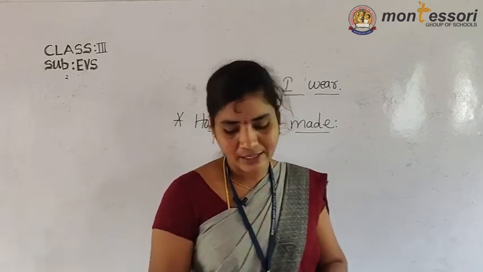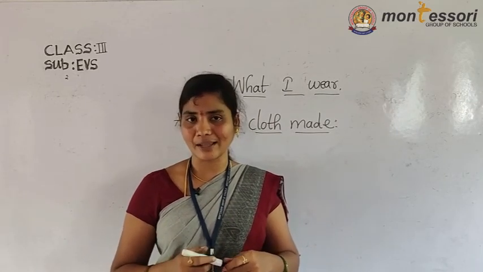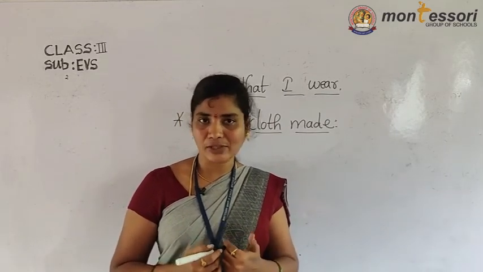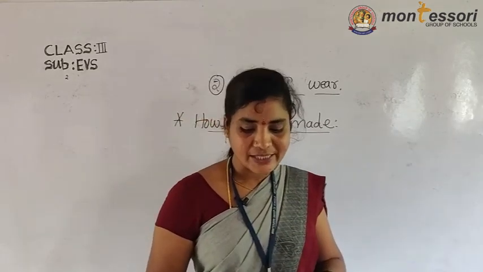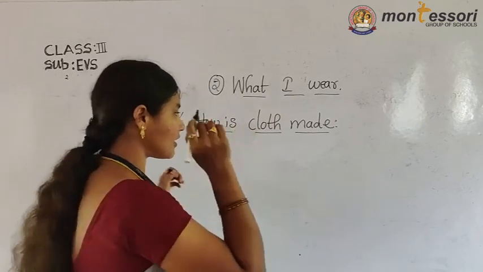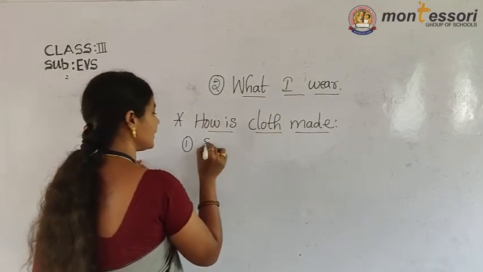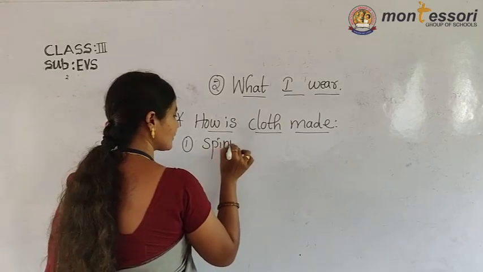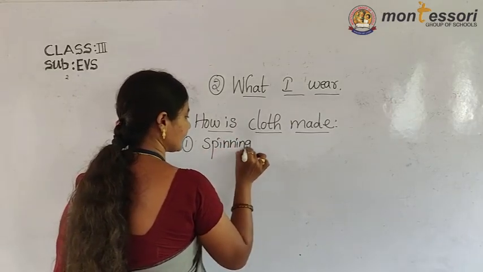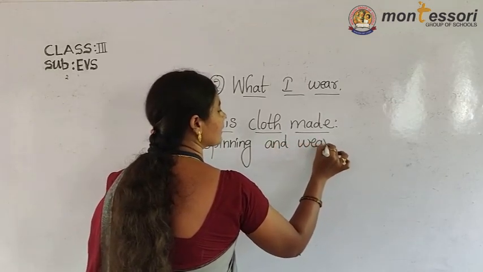First, cloth is made using different methods. So many methods are there. What are we going to learn now? The first step to make the cloth, the first method, is spinning and weaving.